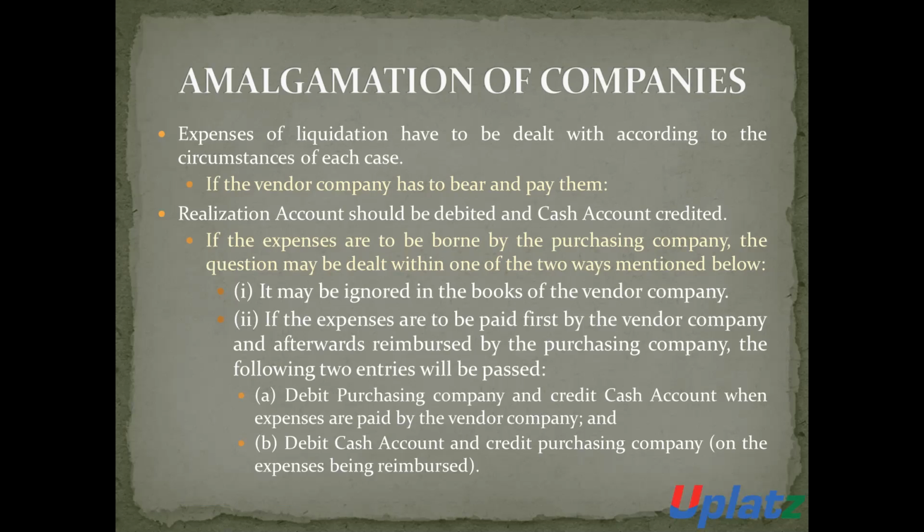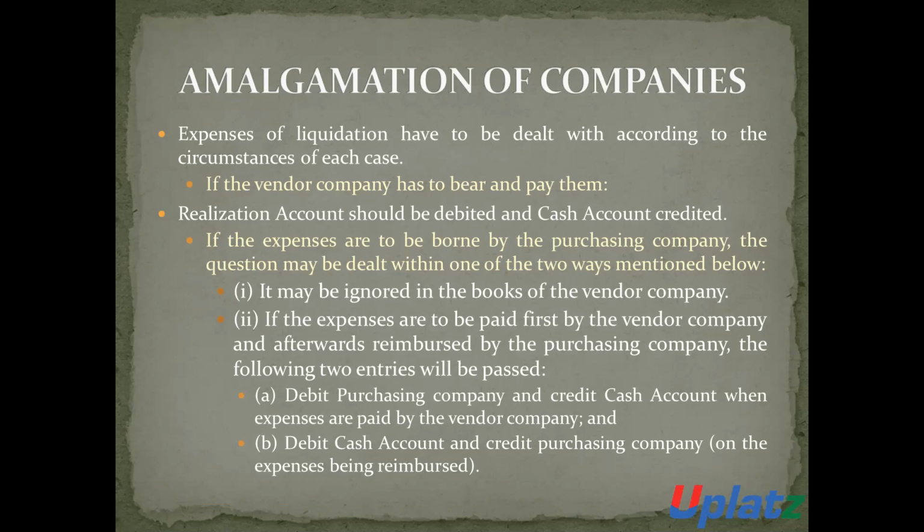Then the vendor company will pass the entry realization account debit to cash account. But if the expenses are borne by the purchasing company and are directly paid by the purchasing company, then no entries are required in the books of the vendor company.